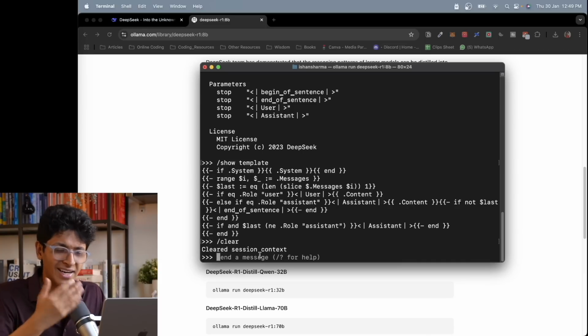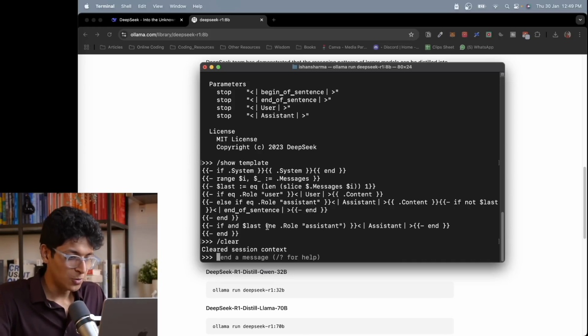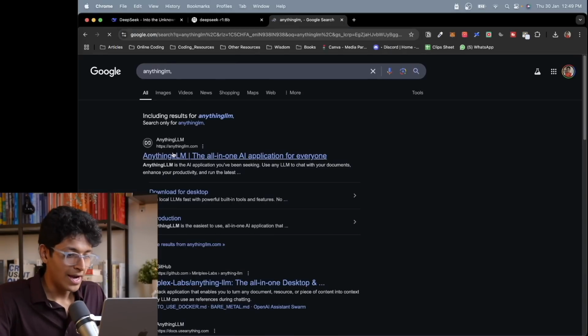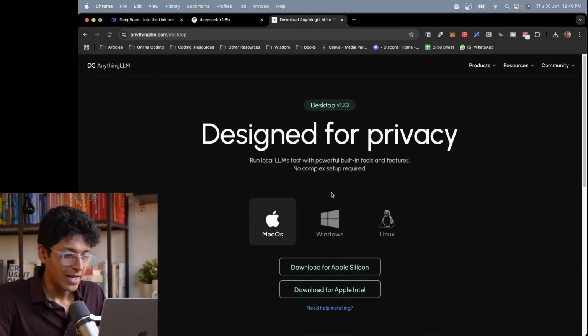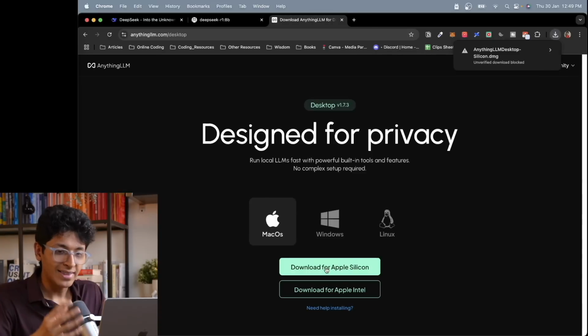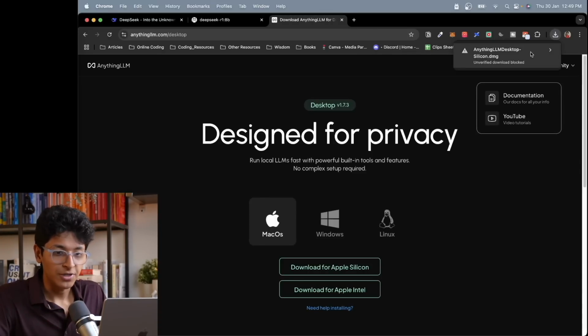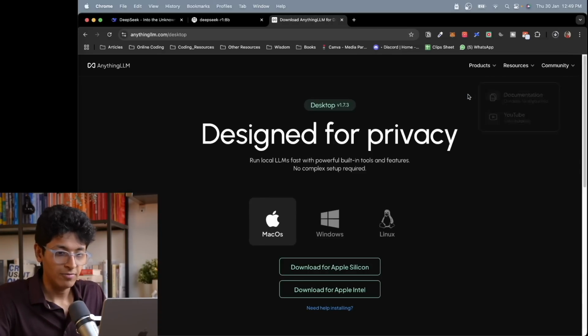Now, if you don't like interacting with the terminal, we can change that. We can have a better UI. And to do that, you can basically just go to AnythingLLM and you can download for desktop. This is basically like a UI that will help you play with any open source model out there. So I'll just click download unverified file.